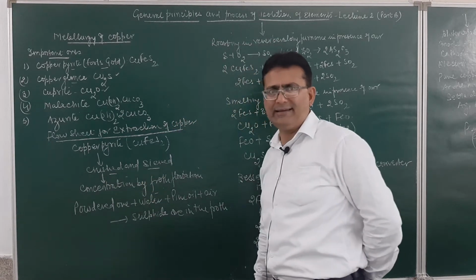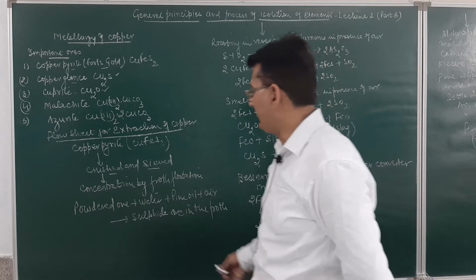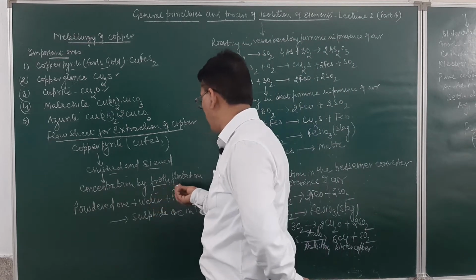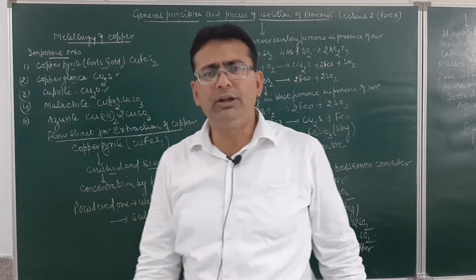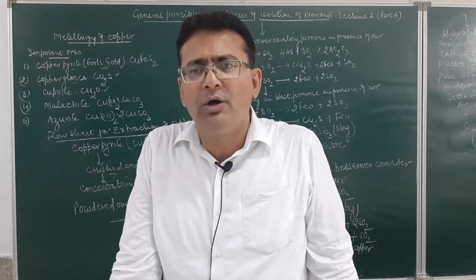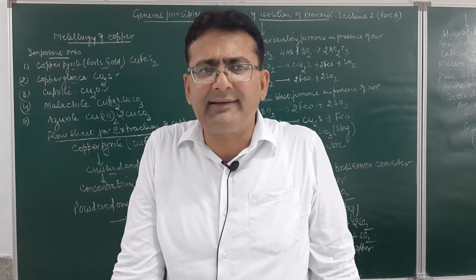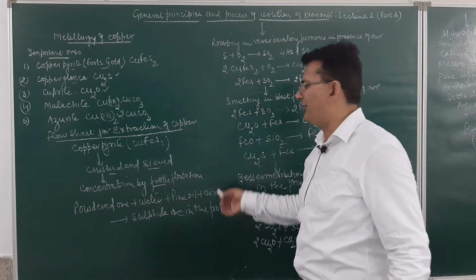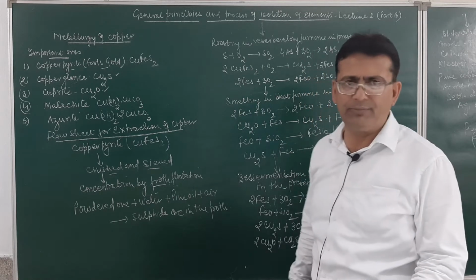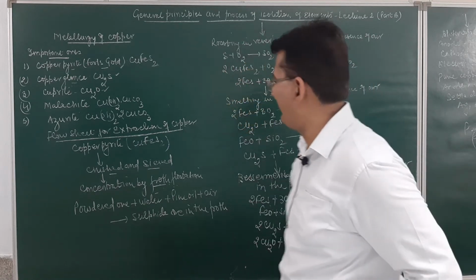After that, the concentration of the ore is done by the froth flotation process. In this process, all the sulfide part is obtained as a froth and can be scummed out, and the impurities will settle out.